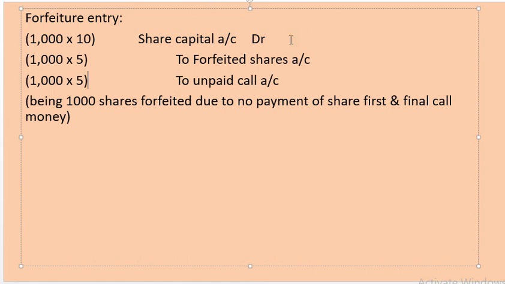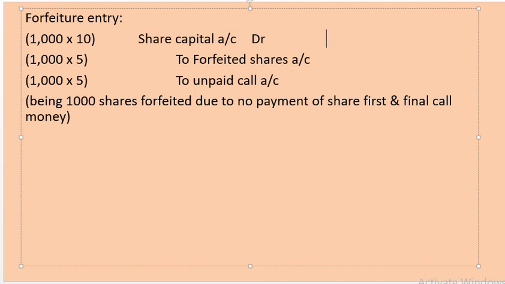This is the amount to be assigned, because the amount already paid by the shareholders is credited to forfeited shares. These 1000 shareholders have paid application money 2 rupees and allotment money 3 rupees, so totally 5 rupees has been paid already. The call money which has not been paid is rupees 5.